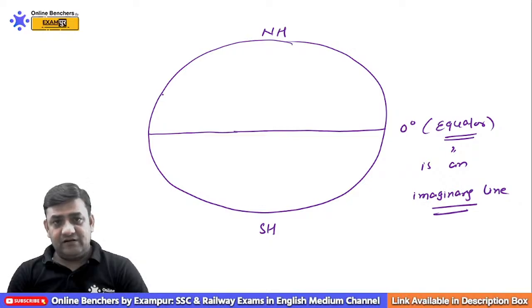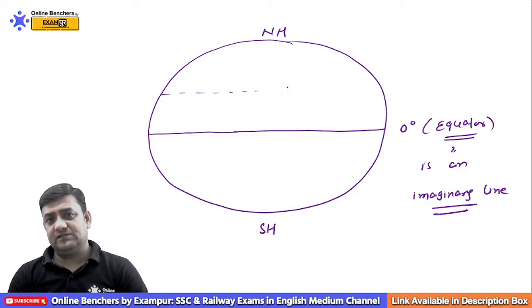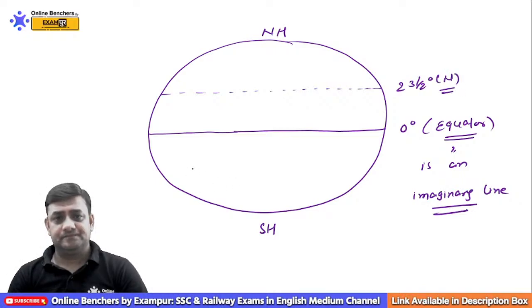Then we have our Earth is tilted. Our Earth is tilted and has 2 axes. One inclination is at 23.5° north.